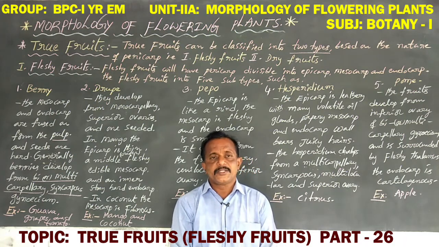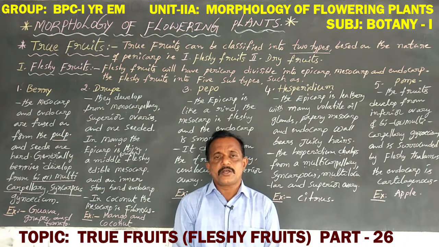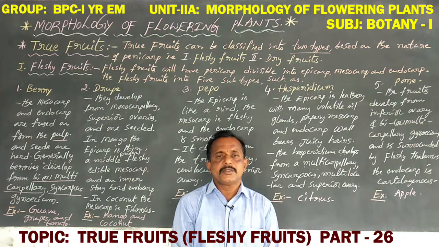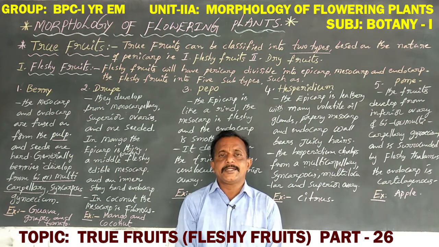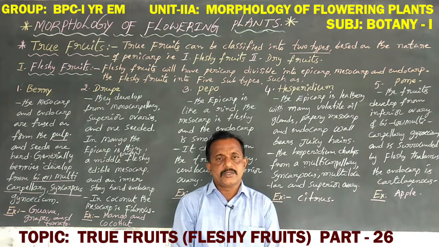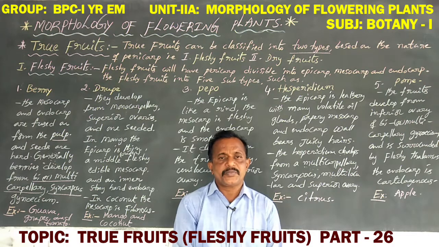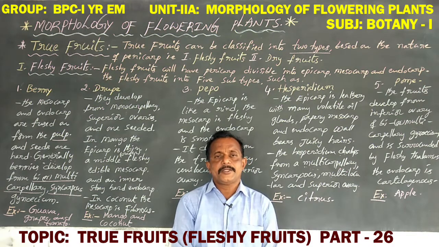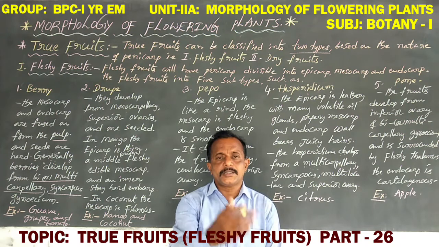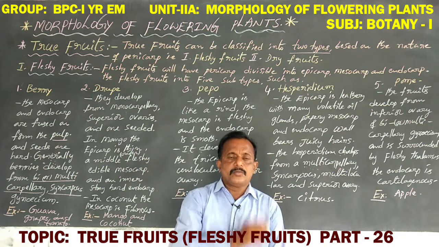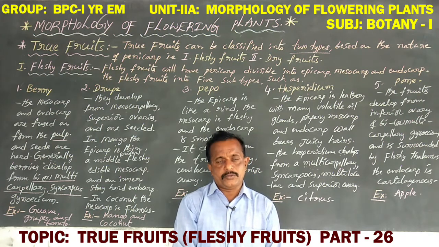Dear students, generally fruits are of two types, namely false fruits and true fruits. False fruits means, in some plants such as apple, cashew and strawberry, the thalamus or pedicel becomes modified into a fruit.